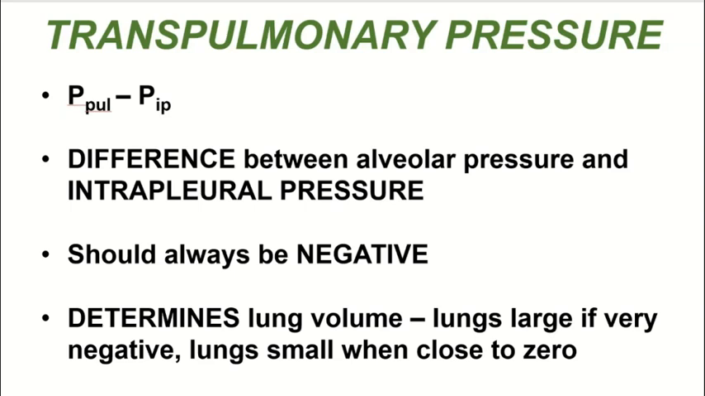So if the transpulmonary pressure is quite high, that is more negative, the lungs will be quite large. And if the transpulmonary pressure is low, that is, if it is less negative, or if we see that there is less of a difference between the pulmonary and intrapleural pressures, the lungs will be small.